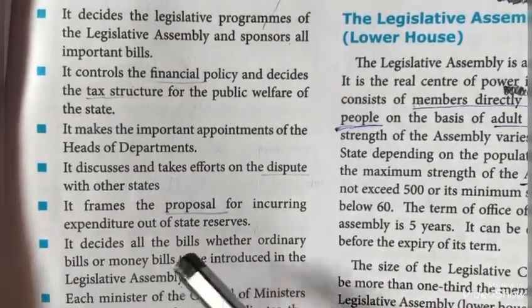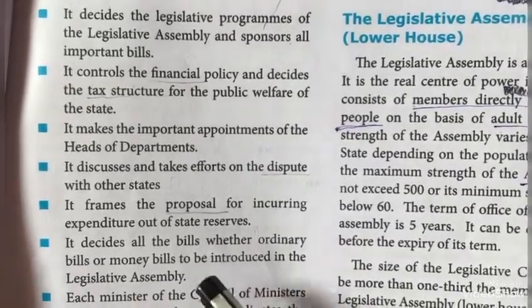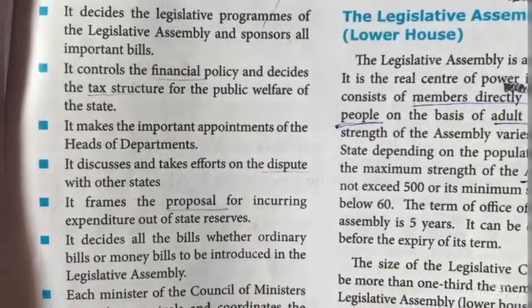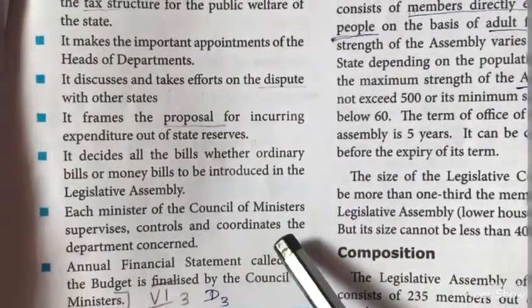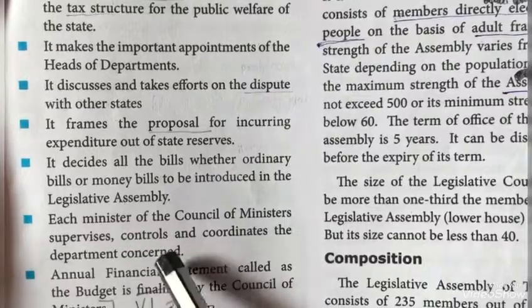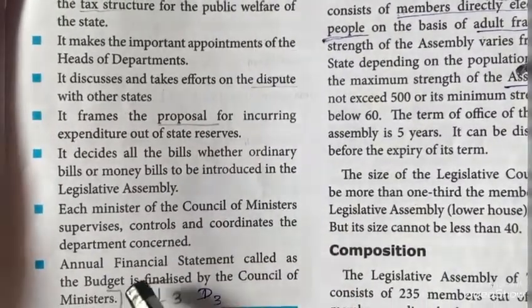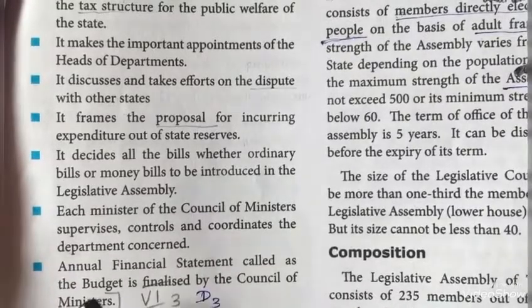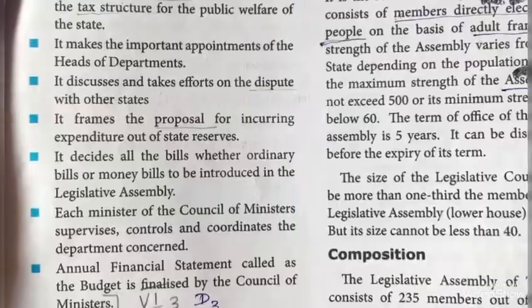It decides all the bills, whether ordinary bill or money bill, to be introduced in the Legislative Assembly. Each minister of the Council of Ministers supervises, controls and coordinates the department concerned. The annual budget statement, called the budget, is finalized by the Council of Ministers.